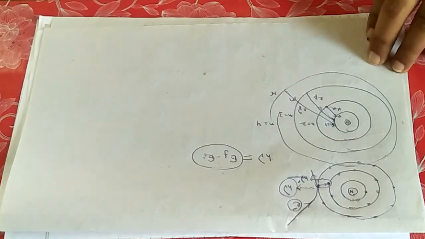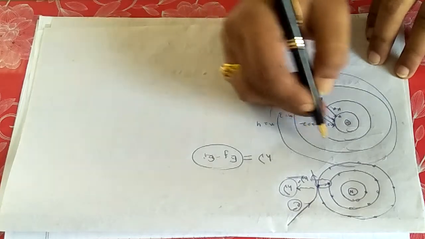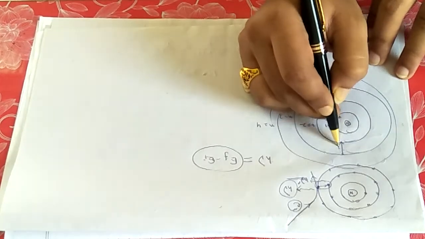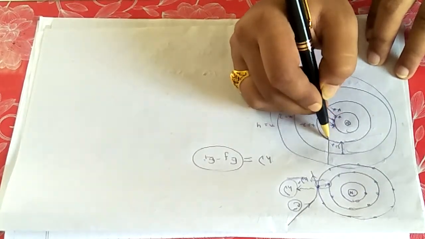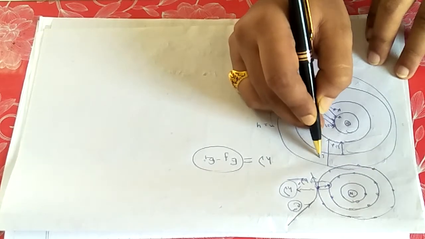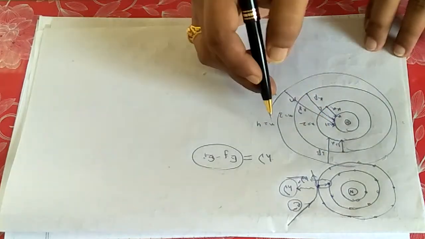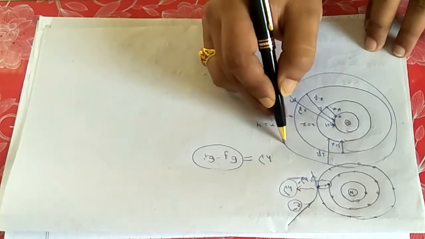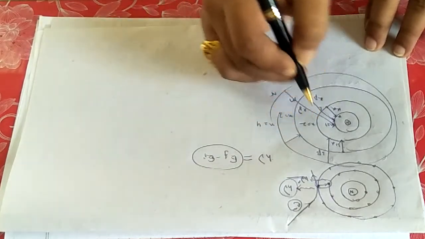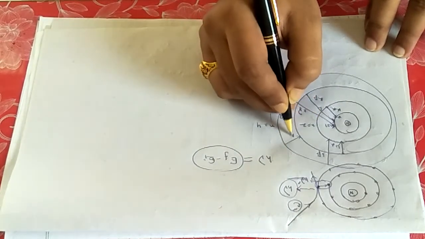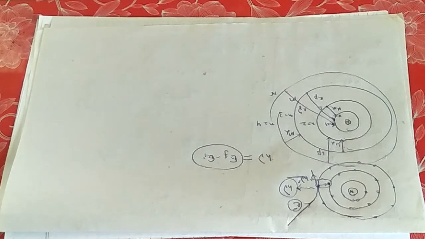Similarly, if any electron comes from the M shell to the L shell, this will be called L alpha. Then from an outer shell to the L shell, this will be called L beta, and so on. From N to M, this will be called M alpha, and so on.